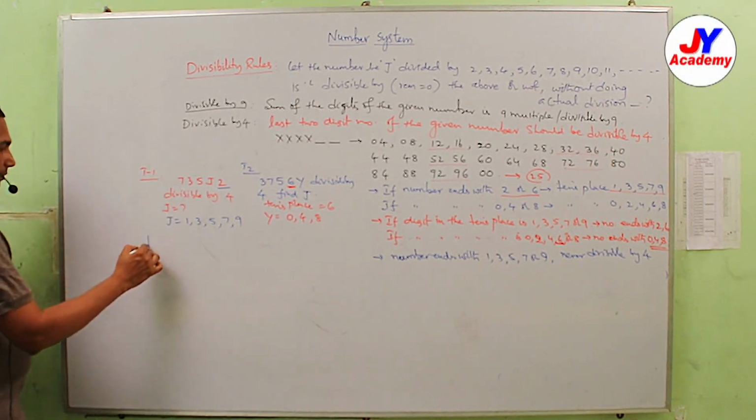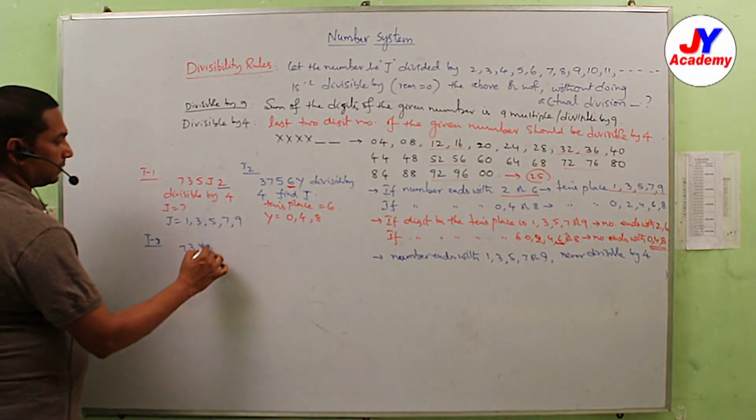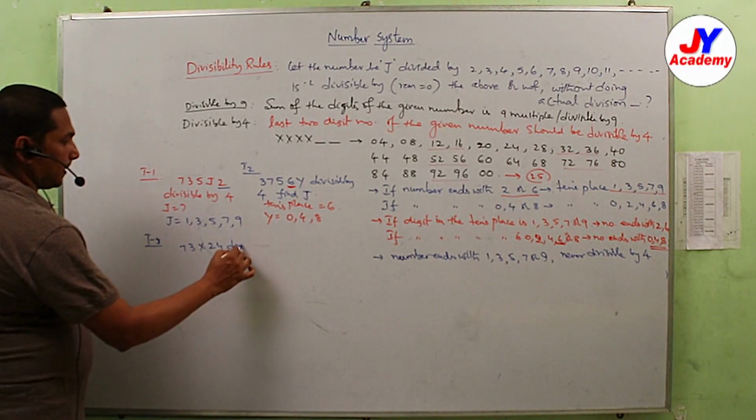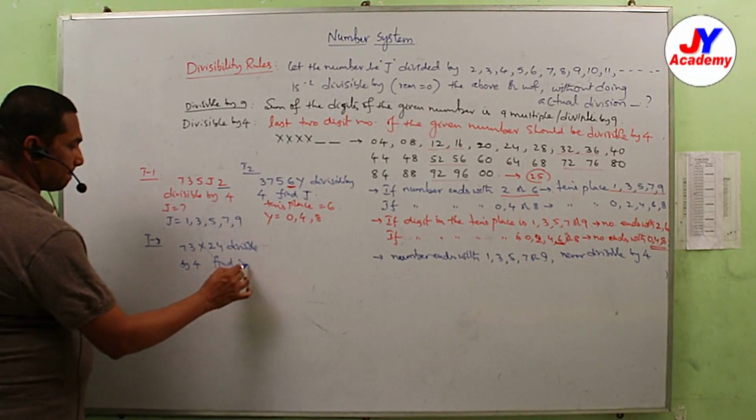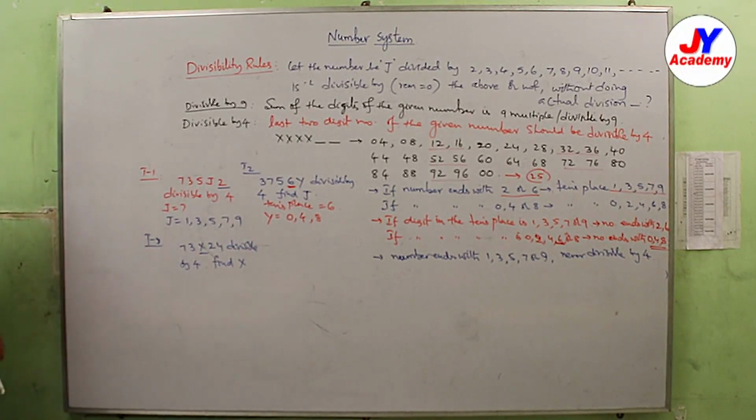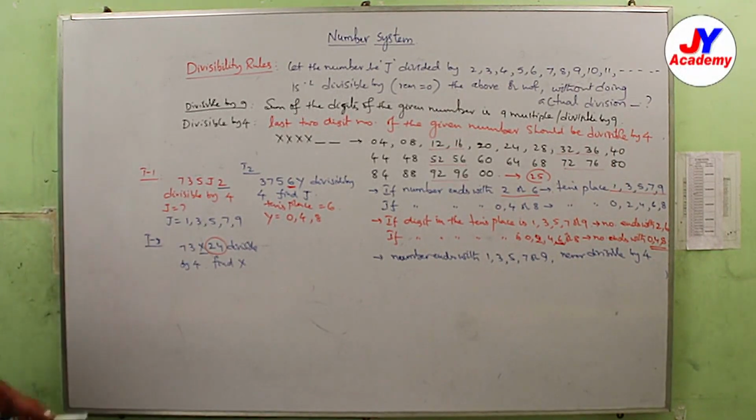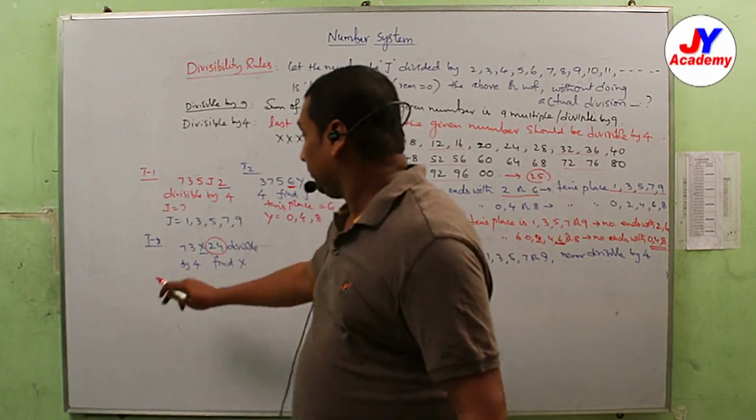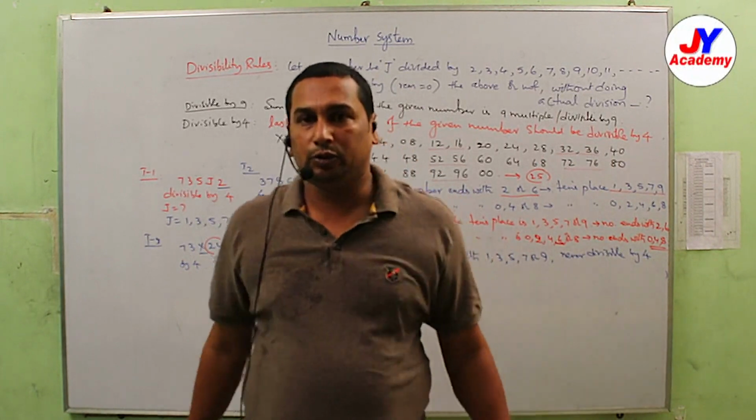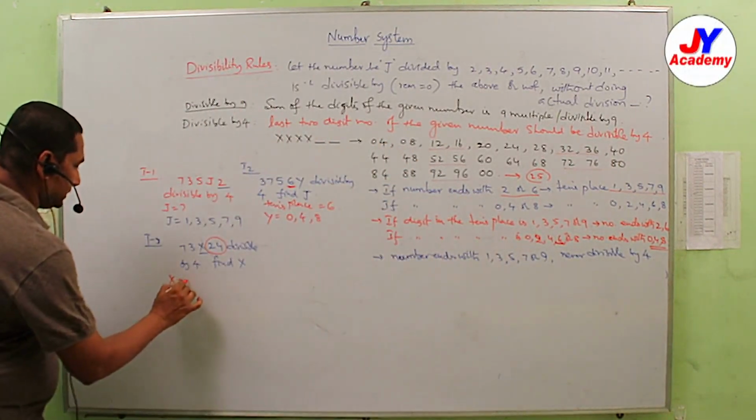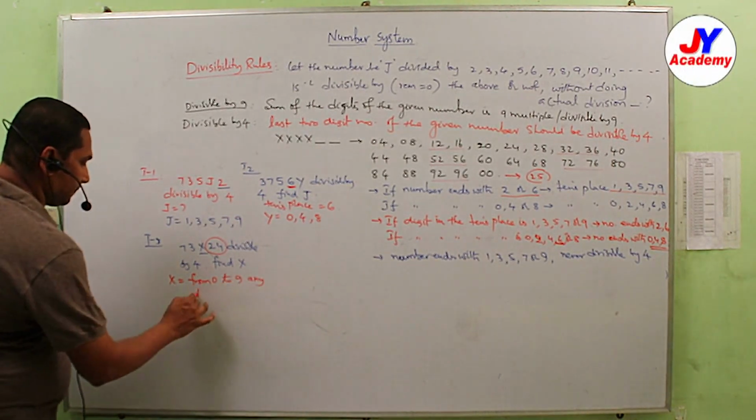Type 4 or type 3. 73x24 divisible by 4. Find x. That is the question. See, the last 2-digit number is 24, so that is divisible by 4. So you may consider x for any value. So x is from 0 to 9, any digit.